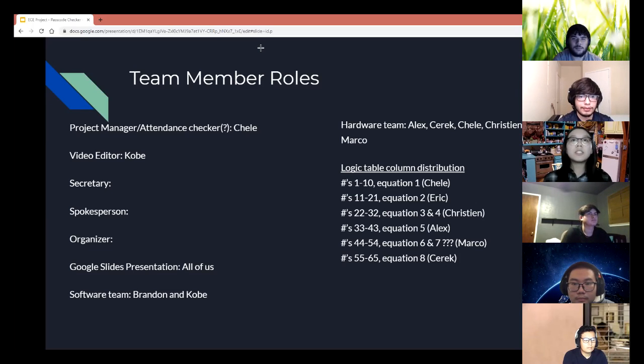And for the logic table column distribution, I took up rows 1 to 10. Eric took up rows 11 to 21. Christian took up rows 22 to 32. Alex took up rows 33 to 43. Marco took up rows 44 to 54. And then Sarah took up rows 55 to 65. So far, we haven't worked on the equations, but we're going to get to that eventually.